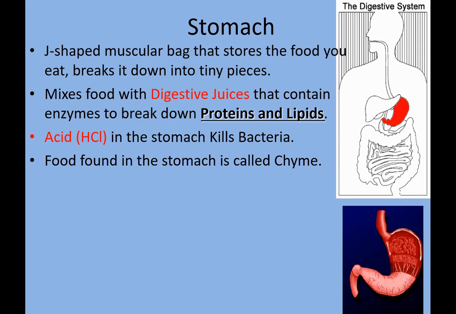Food found in the stomach is called chyme. Chyme is a semi-liquid form of food. When we eat and digest, the food comes into our stomach and mixes with the different digestive juices, so it forms a semi-liquid form. That form is known as chyme.